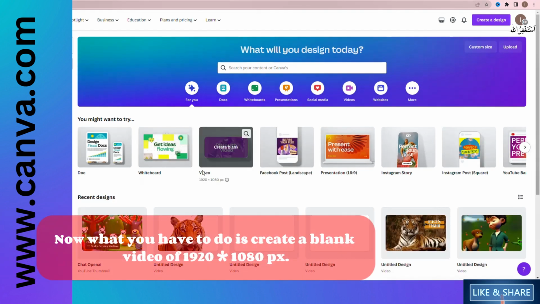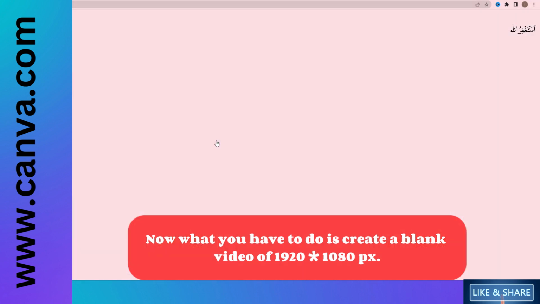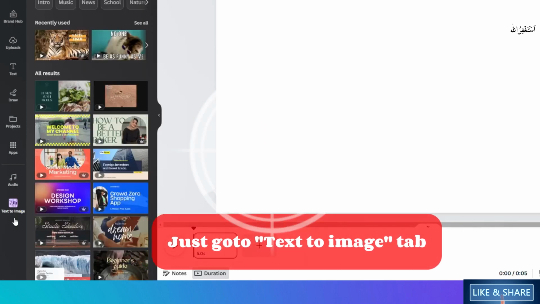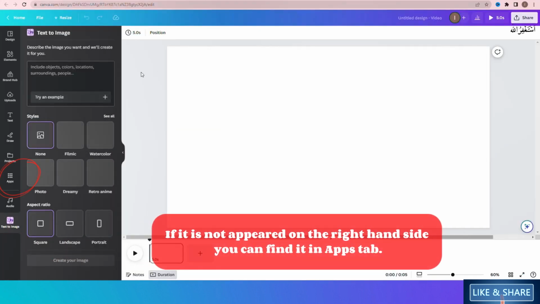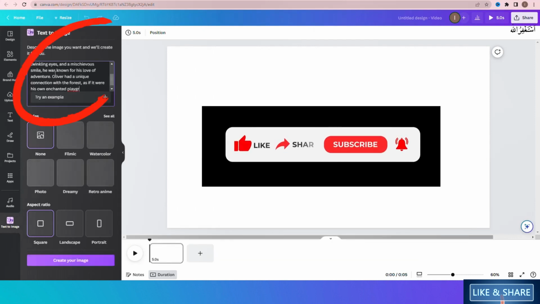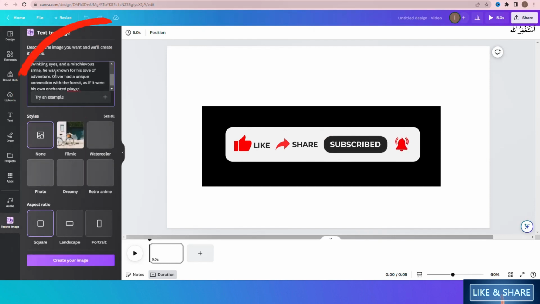Now what you have to do is to create a blank new video of 1920 by 1080 pixels. After loading the new video interface, we can see the text to image option. Just go to the text to image tab. If it does not appear on the right hand side, you can find it in the apps tab. Next, we just do copy paste work. Copy the text from the ChatGPT website in small paragraphs and paste it in the text to image text box.